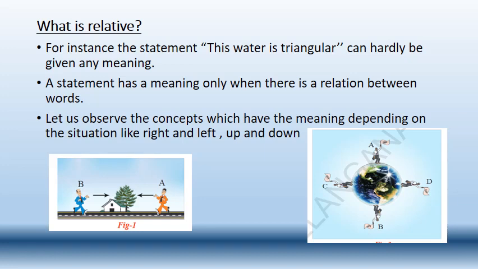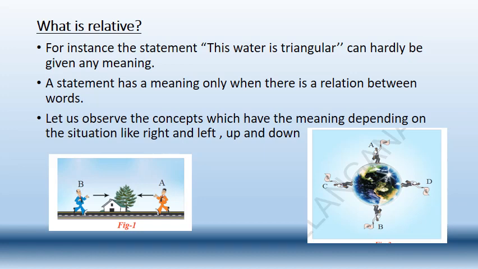The sentence is grammatically correct, and the words used in it are also meaningful, but they are not related to each other. That is the reason why the sentence is not at all meaningful. In order to have meaning, we must use related words. In the same way, a statement has a meaning only when there is a relation between the words.